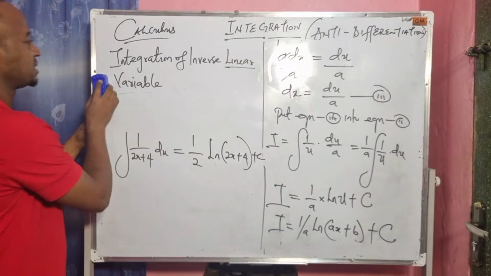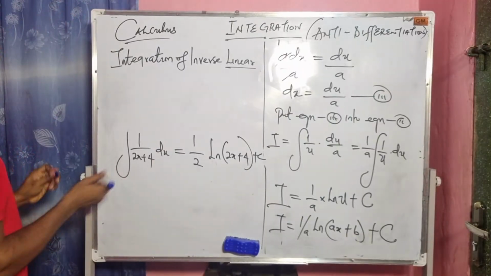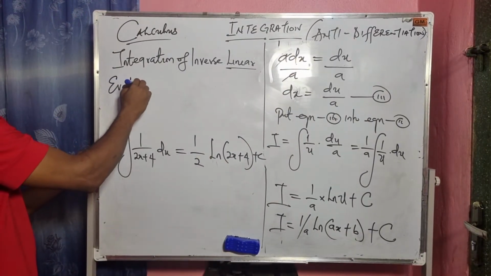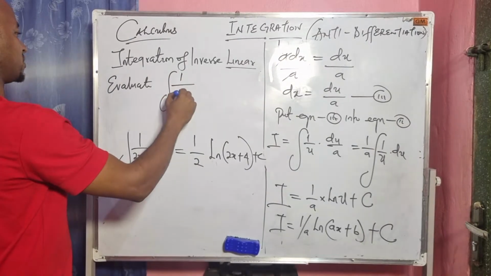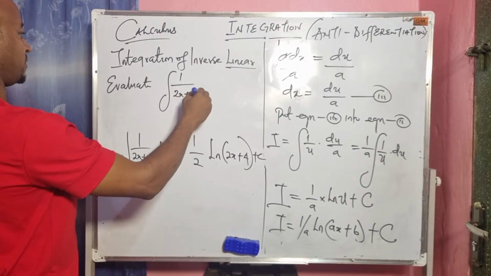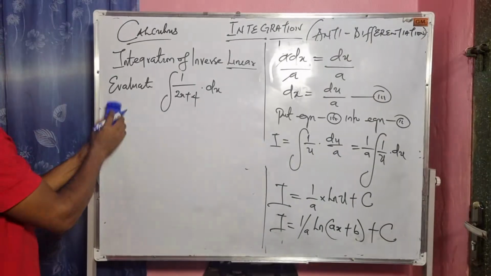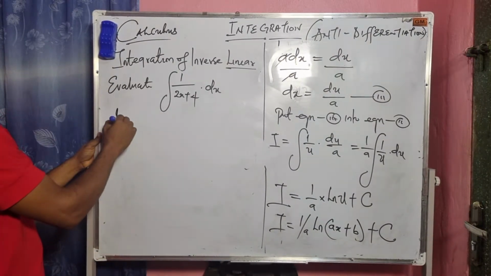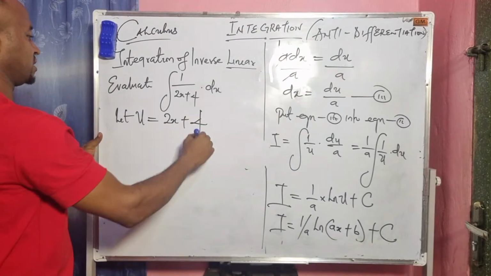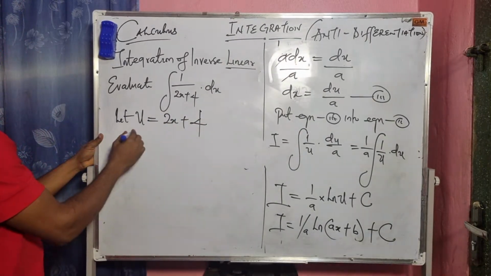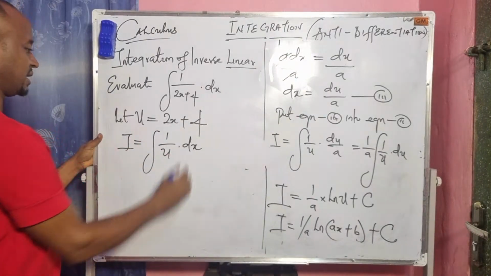Okay, but let's do it using the exam standard way. If we are asked to evaluate the integral of 1 over 2x plus 4 dx in the exam, the same process we repeat. I will say let u equal the linear function, 2x plus 4. So that means our I becomes the integral of 1 over u dx.